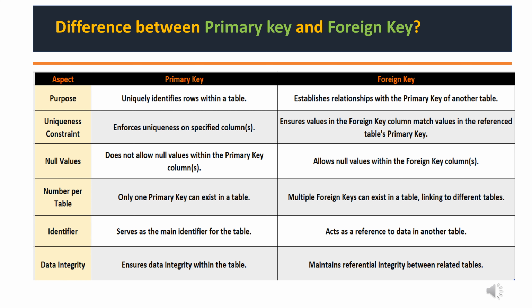Third, primary key does not allow null values, but foreign key allows null values. Fourth, primary key will always be only one per table, but in contrast, multiple foreign keys can exist linking to different tables. Fifth, and most important, primary key serves as the main identifier in a table, as its name is primary. So you can understand it's the boss of your table, and foreign key acts as a reference in another table. And finally, primary key helps us maintain data integrity within a table and foreign key helps us maintain data integrity in the reference table.